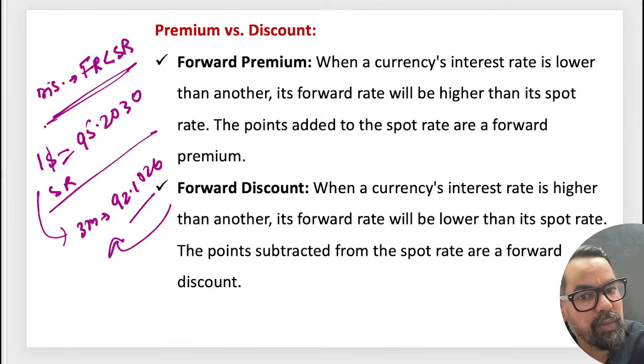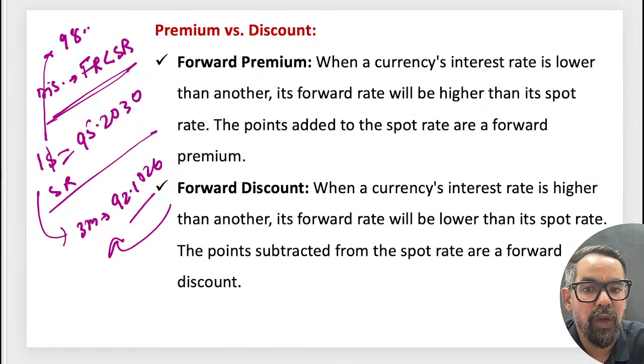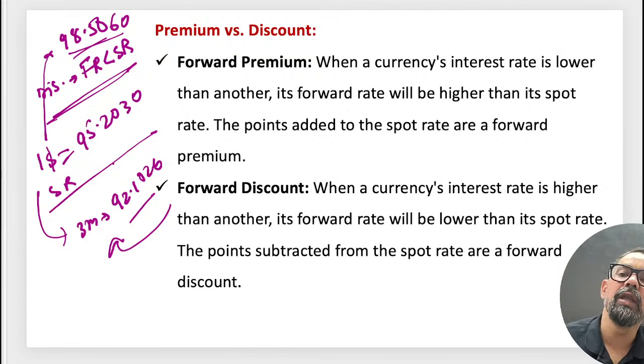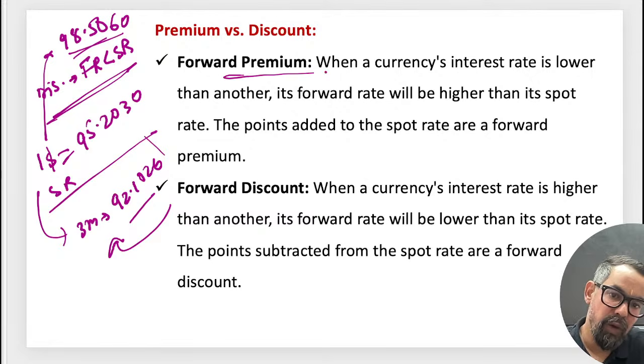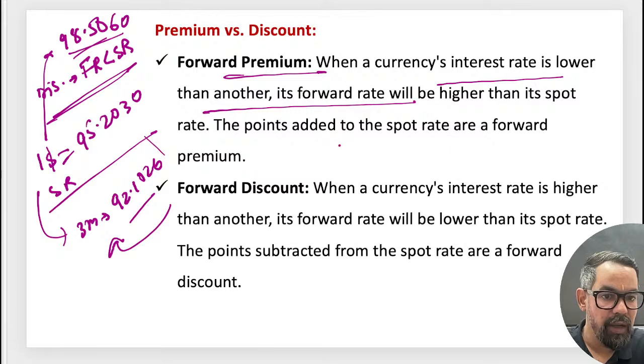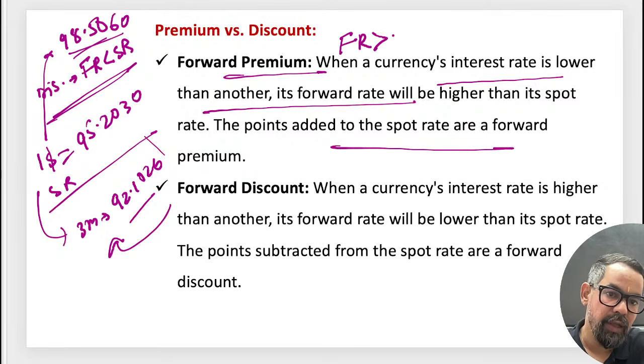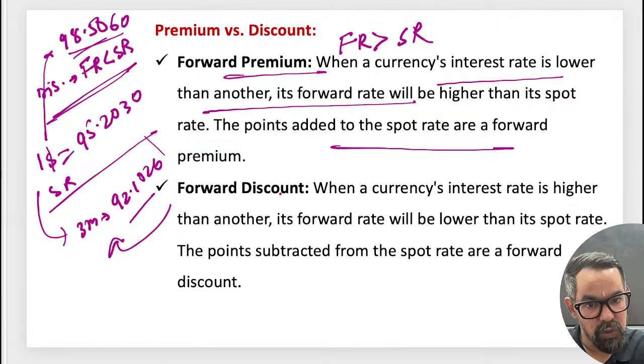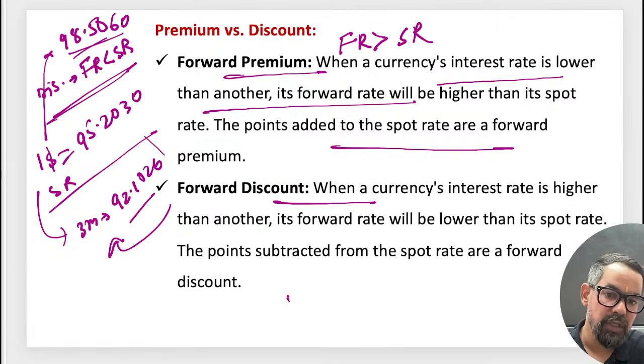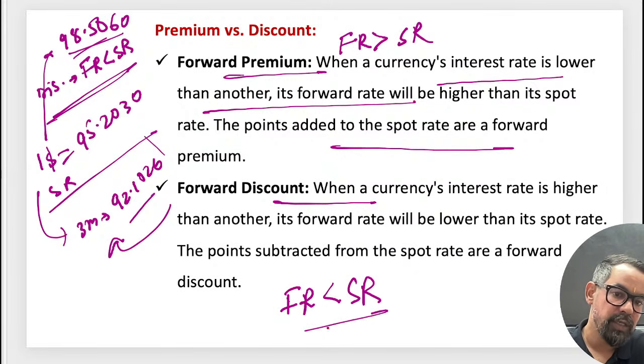And a case of premium is, let's say, if it is trading at 98.5060, this is a case of premium. So mostly you will see currencies in premium. Forward premium arises when a currency's interest rate is lower than another one, and it will lead to an agreement where the forward rate is higher than the spot rate. And a discount is when your forward rate is lower than the spot rate.